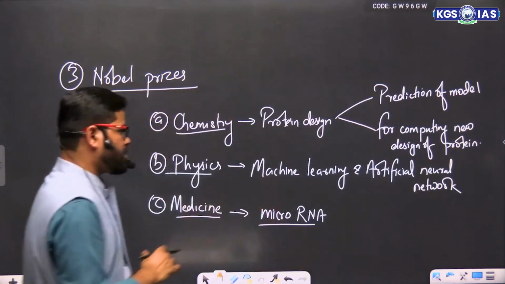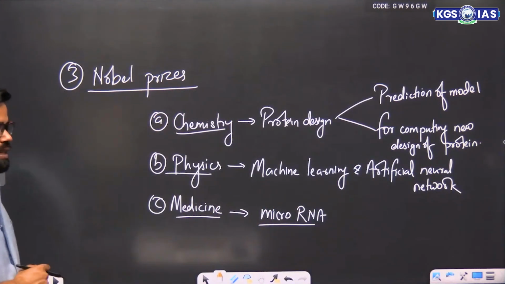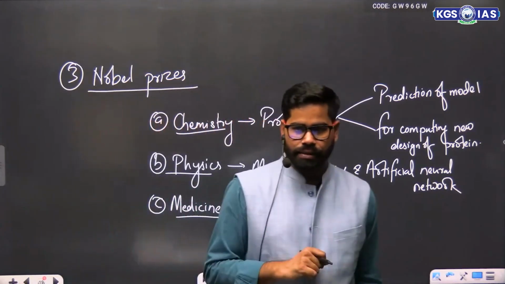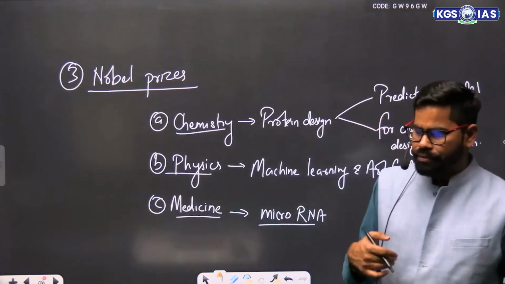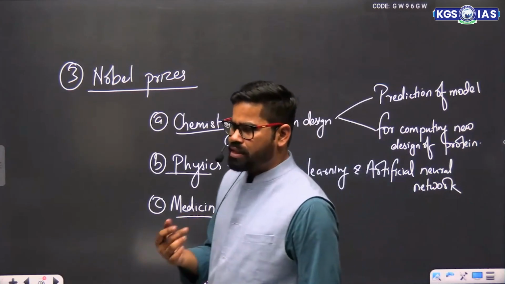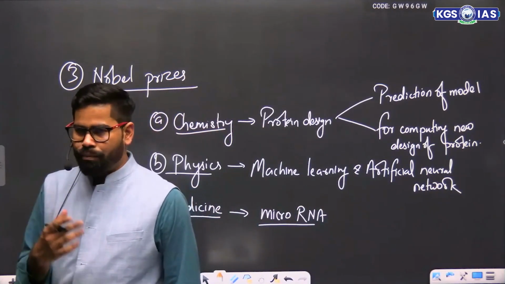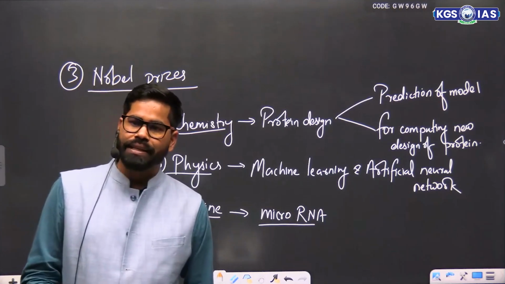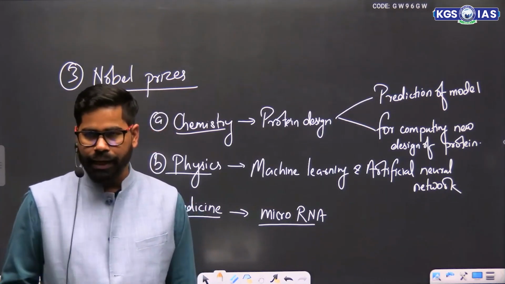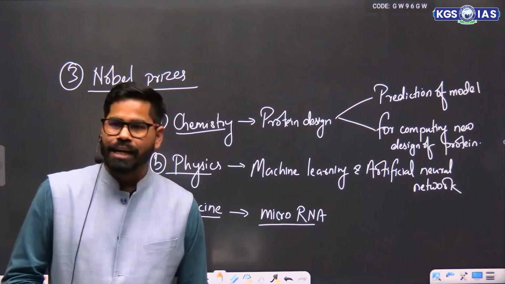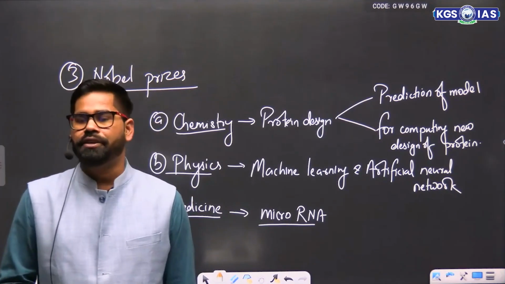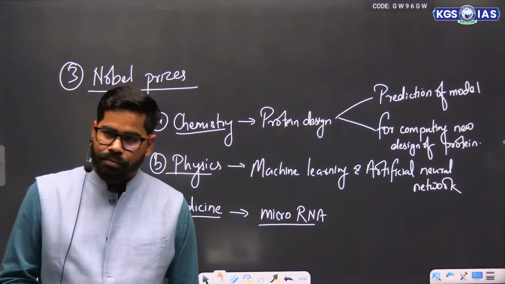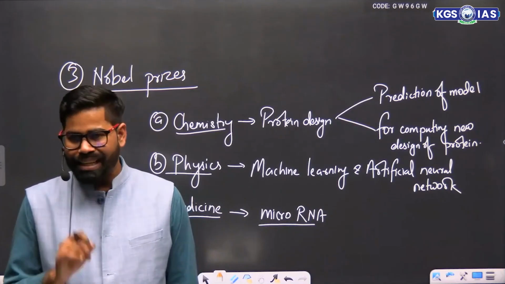So the Nobel Prizes in chemistry, physics and medicine have been given for different things. From the UPSC perspective, the name is not that important, but still we will see the names of the people also. But three important things are there. The Nobel Prize in medicine has been given for microRNA. The Nobel Prize in physics has been given for machine learning and artificial neural network. And for chemistry, it has been given for protein design. So these three things are there.